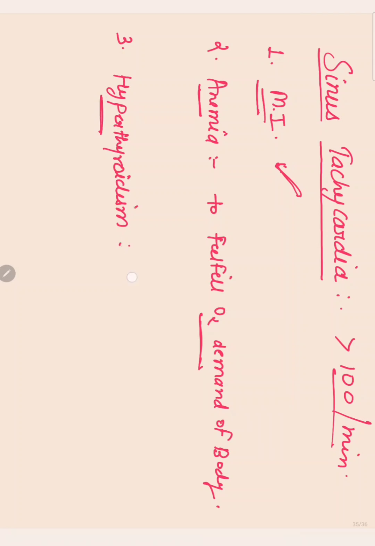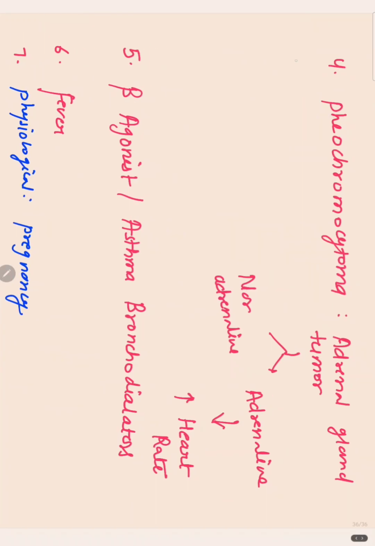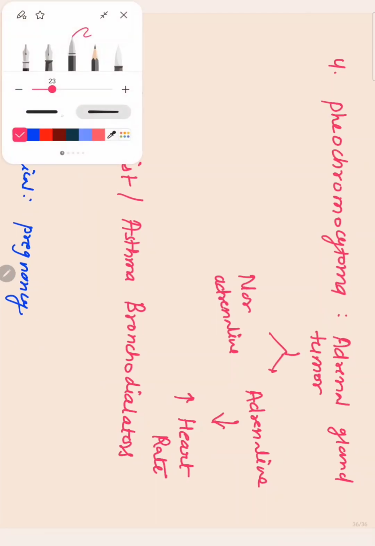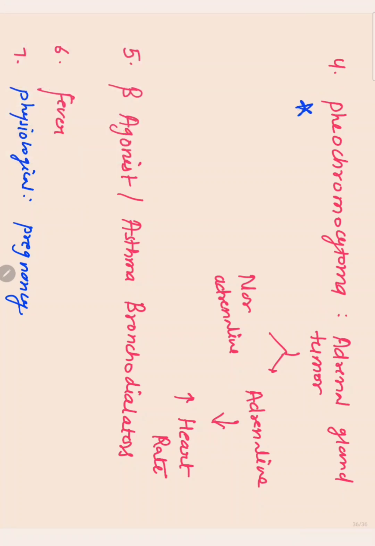Hyperthyroidism, in hyperthyroidism via the autonomic nervous system, there is increased sinus rhythm known as sinus tachycardia. One important reason here that we have to remember is pheochromocytoma. What is pheochromocytoma? It is a tumor of the adrenal gland. There is the kidney, and above the kidney there is the adrenal gland, and in this adrenal gland there is a tumor known as pheochromocytoma.